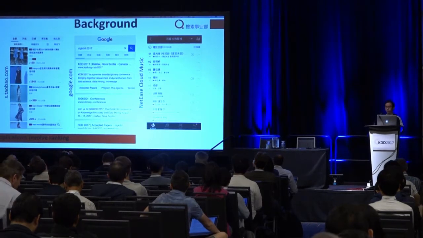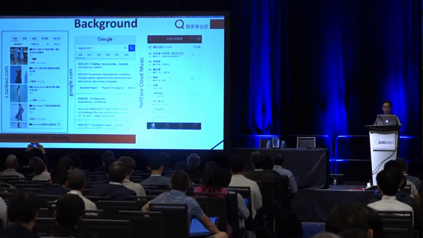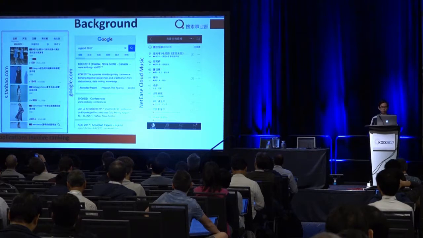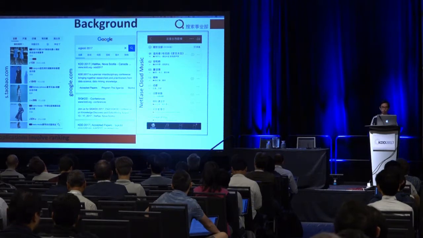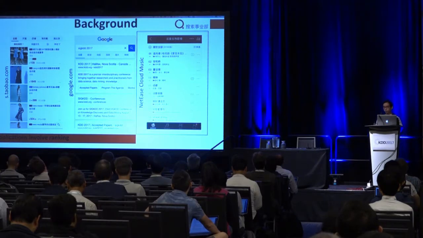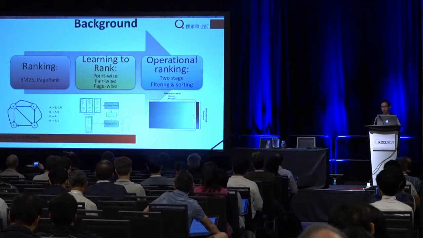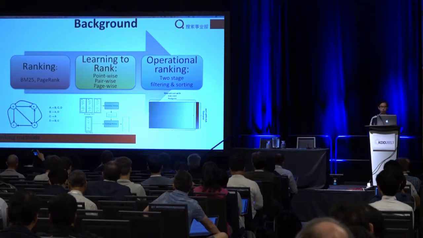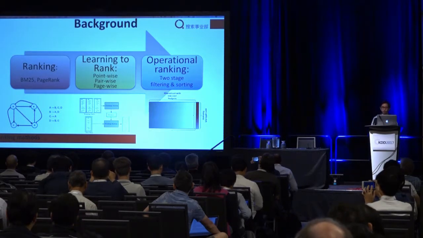Okay, let's first look at these three pictures. They are pages that we can see very commonly in our daily use apps. The search result in Taobao, a list of goods, and the search result in Google, a list of websites, and the recommendation results of the music app of NetEase. So in the big data era, there are many real-world applications like search that involve the ranking problem for a very large number of items. So how to rank this large amount of items becomes a crucial problem for the search engine. The former practical methods use techniques of statistics and probability theory, such as BM25 and PageRank.